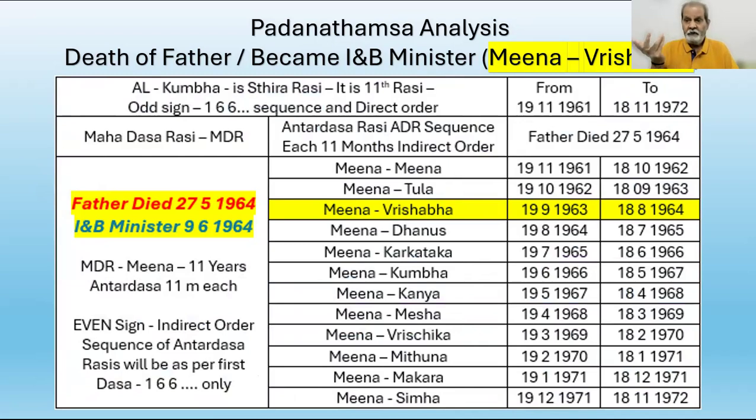It is the way of God. So she lost her father in May 64. In June, July, just within 2 months after the death of her father, she was inducted into the central cabinet by the then Prime Minister Lal Bahadur Shastri. That is how she became a central minister the first time. Later she became the prime minister also. But the first time she was inducted into the central cabinet was during this period.